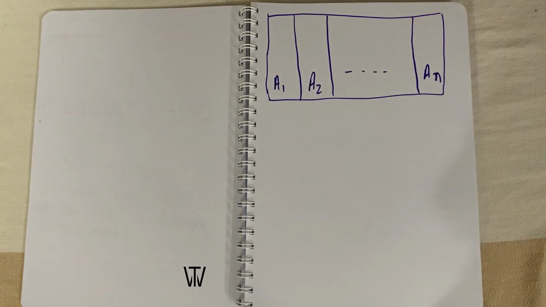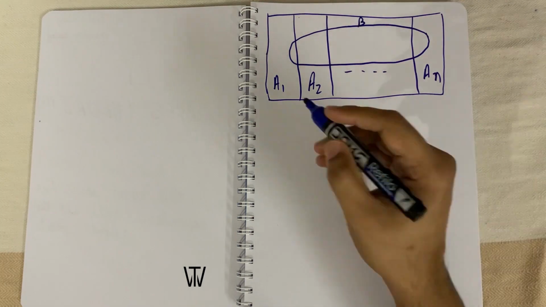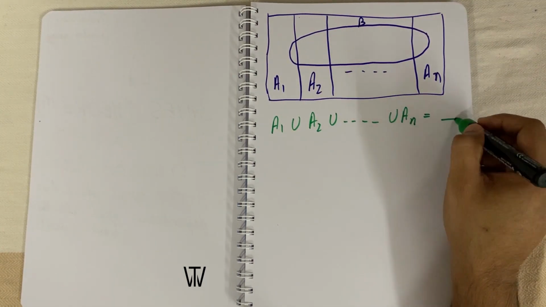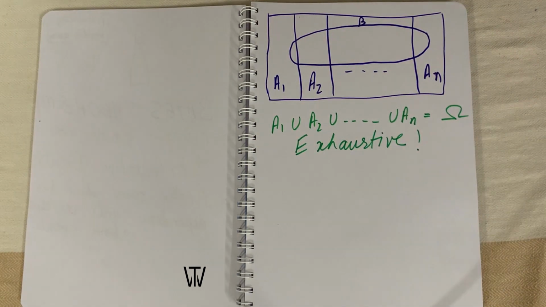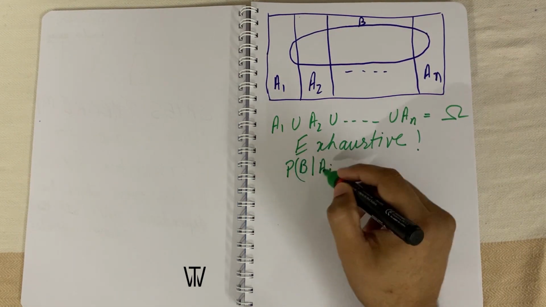These events have another property, i.e., together they cover the entire sample space. In other words, they are exhaustive. So I have represented them with non-overlapping rectangles, which together make the sample space.